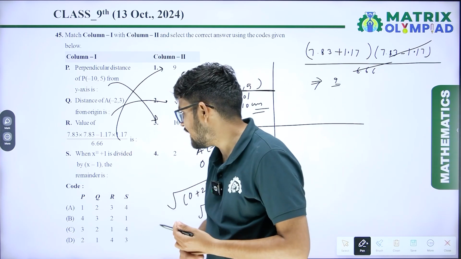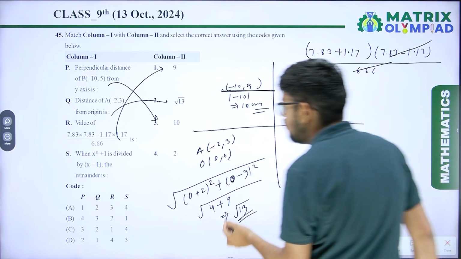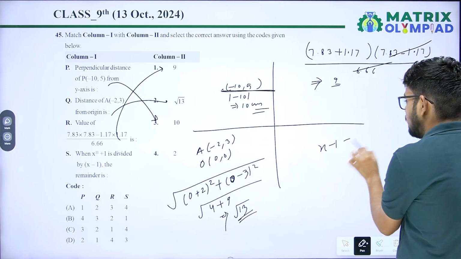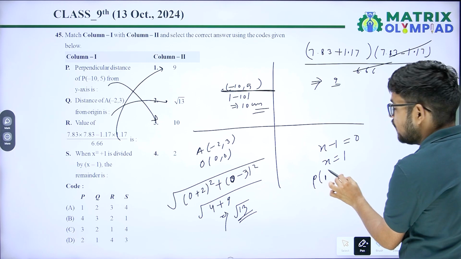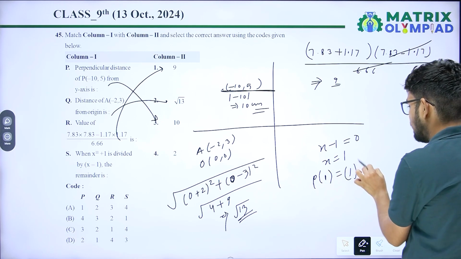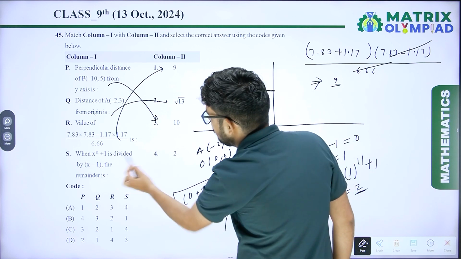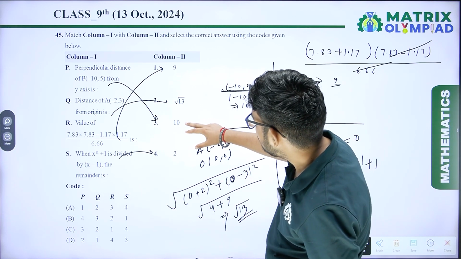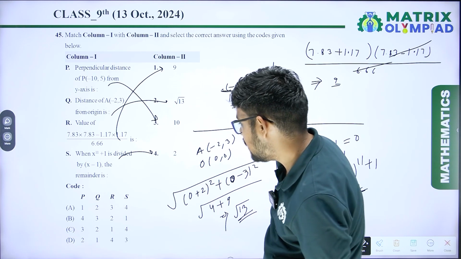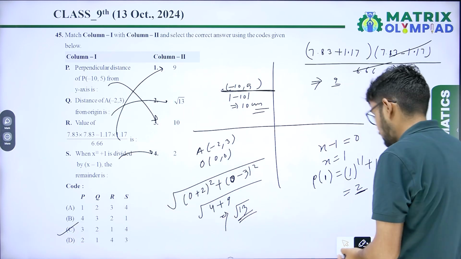When x raised to power 11 plus 1 is divided by x minus 1, then the remainder is. So x minus 1 equal to 0, value of x equal to 1. So p of 1 equal to 1 raised to power 11 plus 1. So you will get 2. So the remainder is 2. That is option 4. So our correct answer is 3214. Option C will be the correct answer.